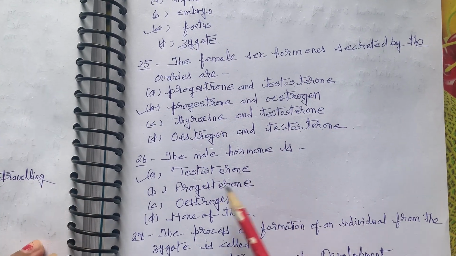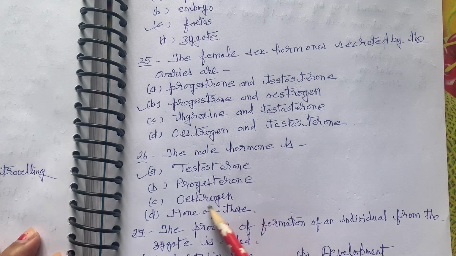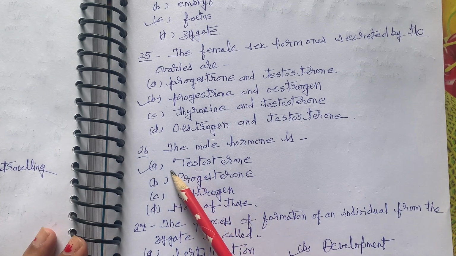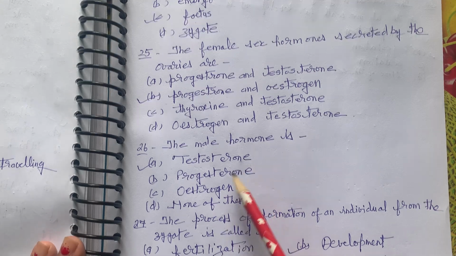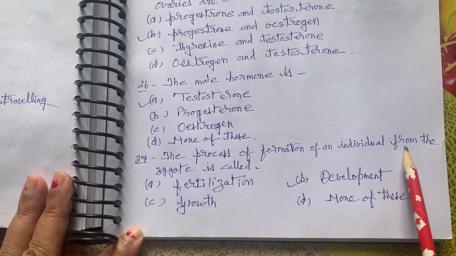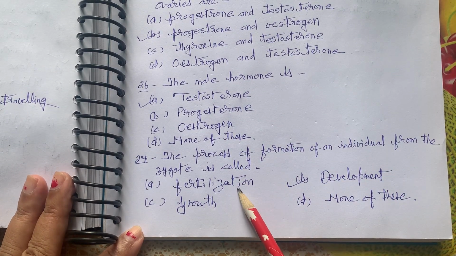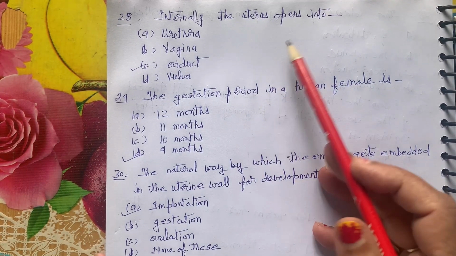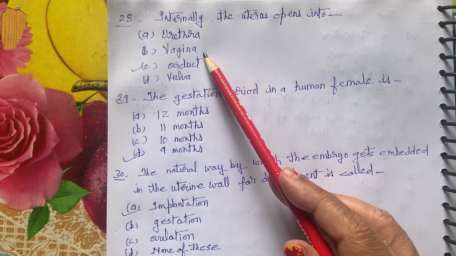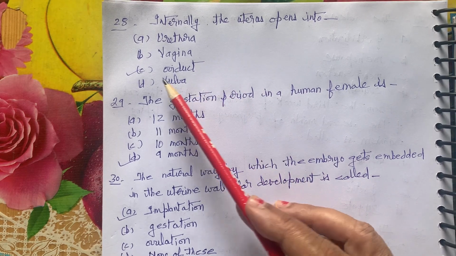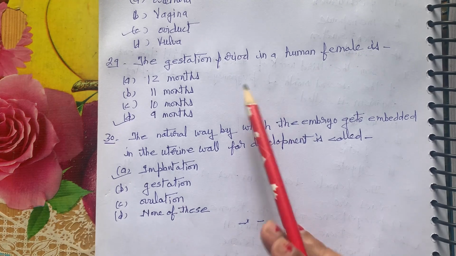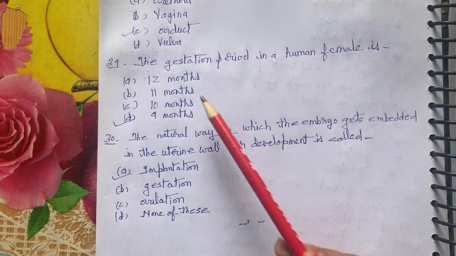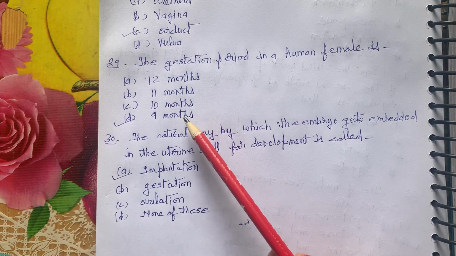The male hormone is testosterone, progesterone, estrogen, none of these. First option is correct, testosterone. The process of formation of individual from a zygote is called fertilization, development, growth, none of this. Correct option is development. Internally, the uterus opens into urethra, vagina, oviduct, vulva. Correct option is oviduct. The gestation period in a human female is 12 months, 11 months, 10 months, 9 months.